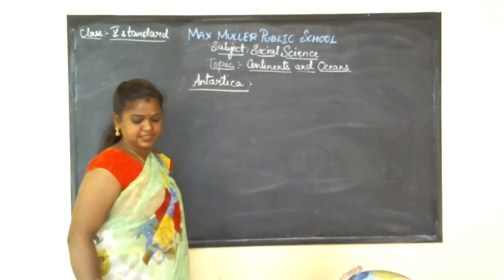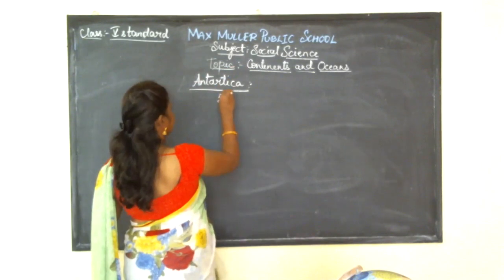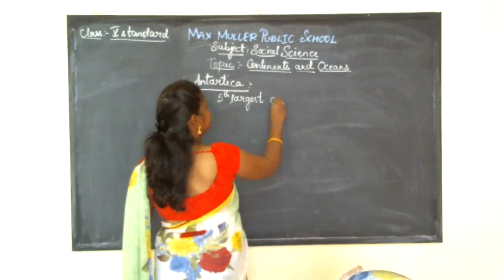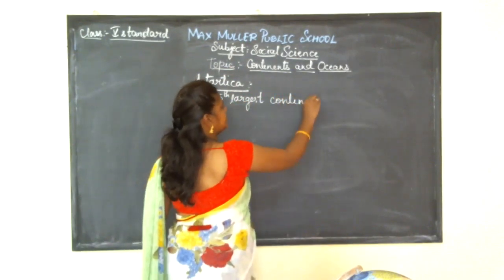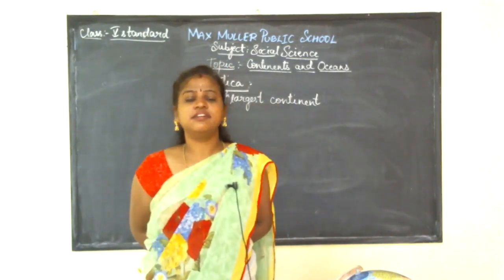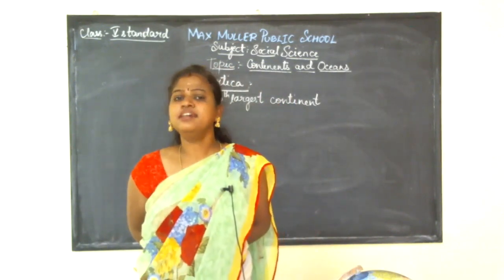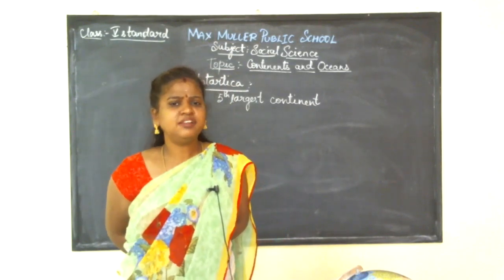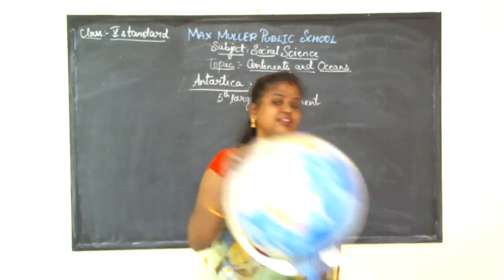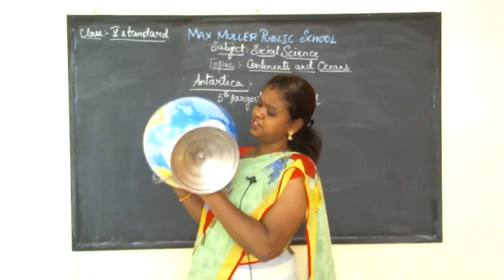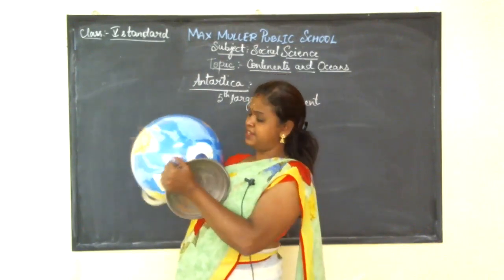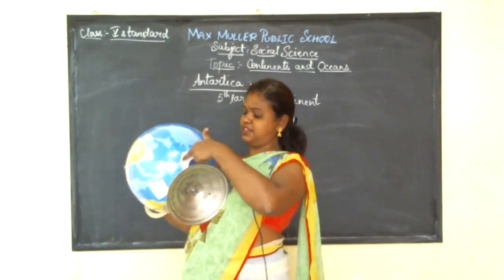Antarctica is called the fifth largest continent in the world, and Antarctica is present at the south pole of Earth. You can see on the globe the white part in the south. So this is Antarctica.